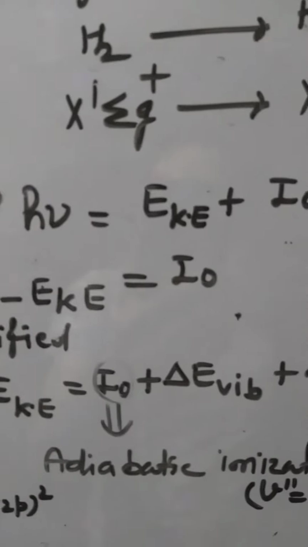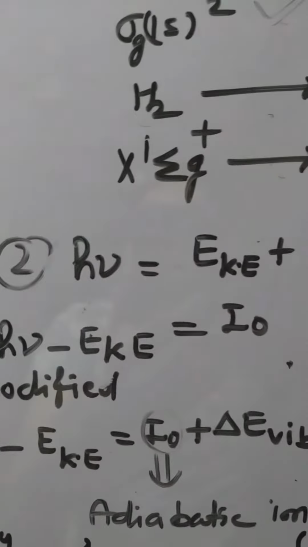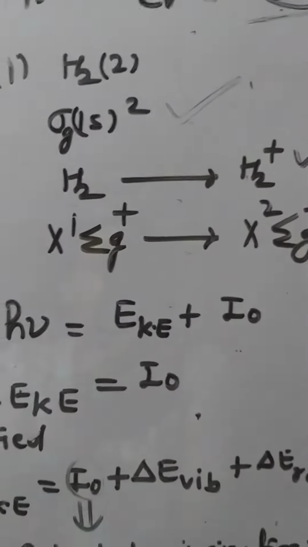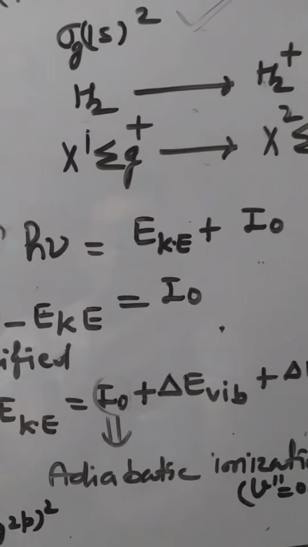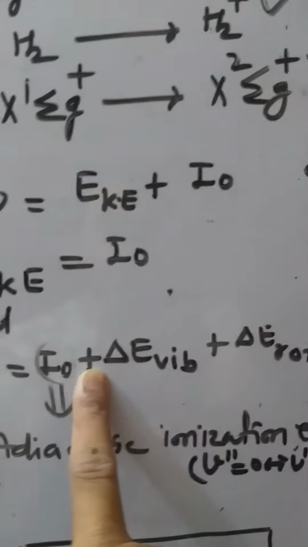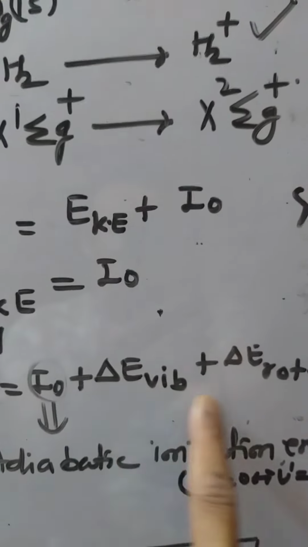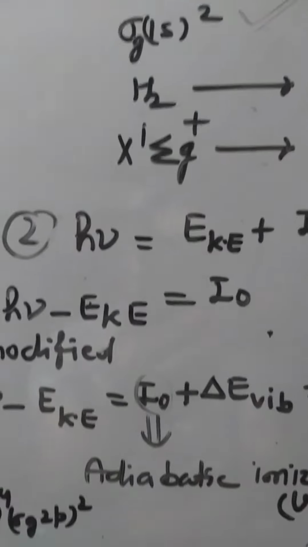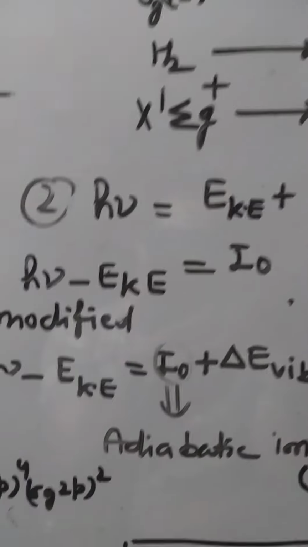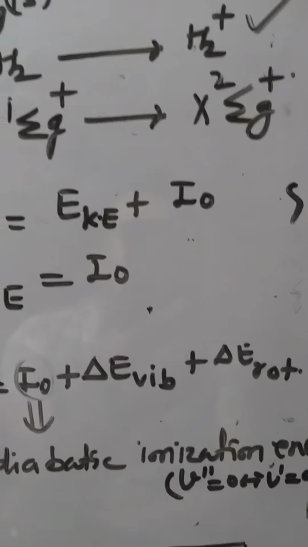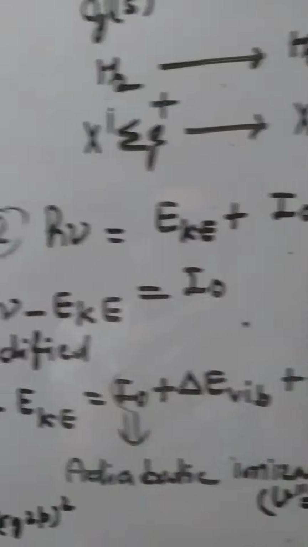Here we have considered that the energy irradiated on the sample, h nu, is equal to E ke plus I naught. Here we have modified this equation in terms of the change in the vibrational and rotational energy as well, and I naught is defined as the adiabatic ionization energy, which is the energy corresponding to the ground to ground state transition of both the ground and excited electronic state.